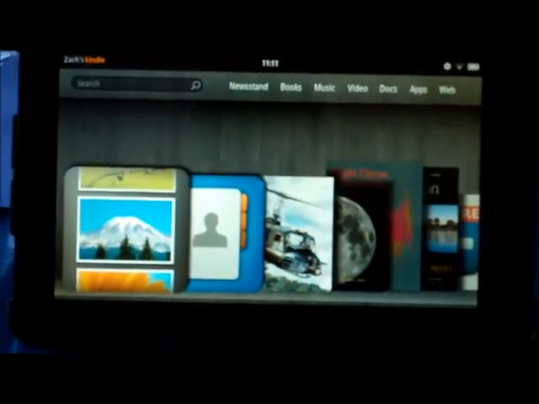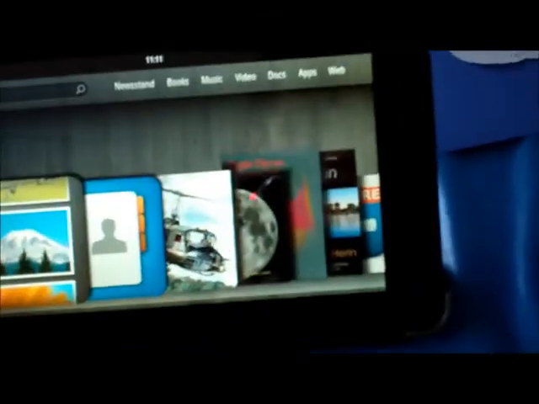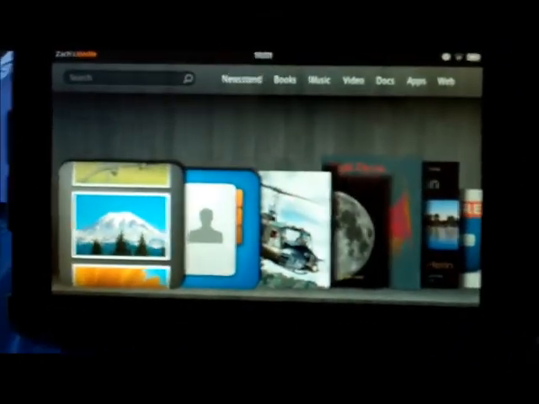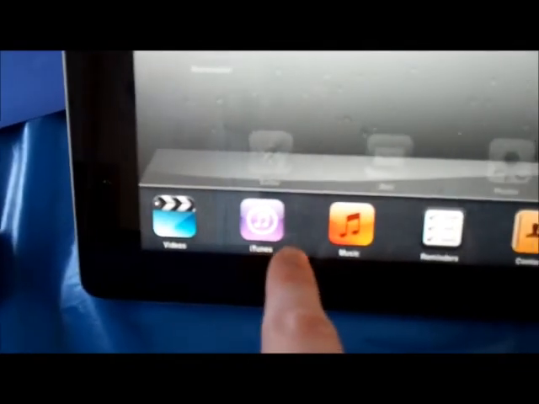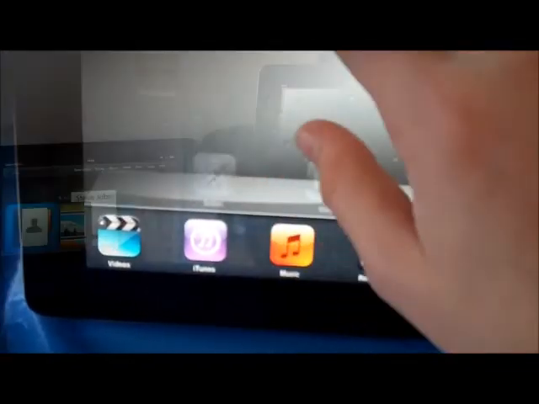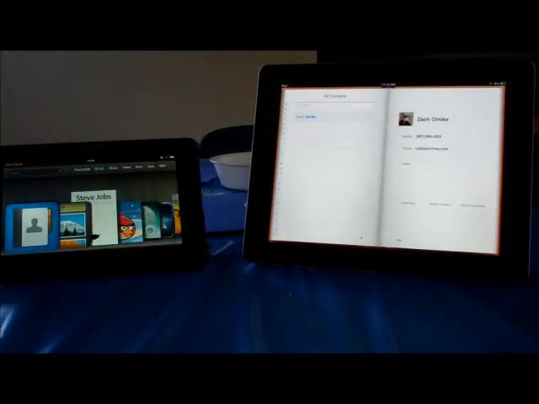It's kind of the same way for the iPad, but this kind of mimics the iPad's multi-touch gestures, where the most recent app is always in front in the multitasking bar. Because I went to videos and iTunes Music. So that's pretty much it. Those are differences between the Kindle Fire and the iPad 2.